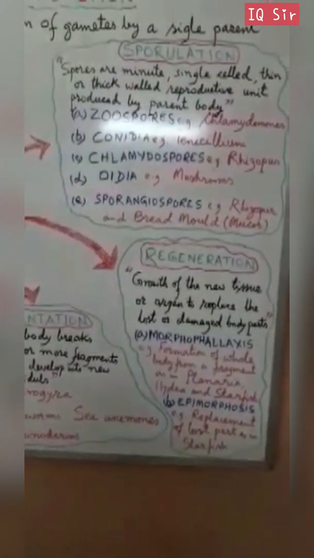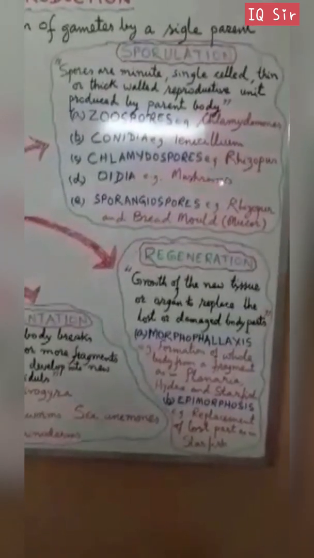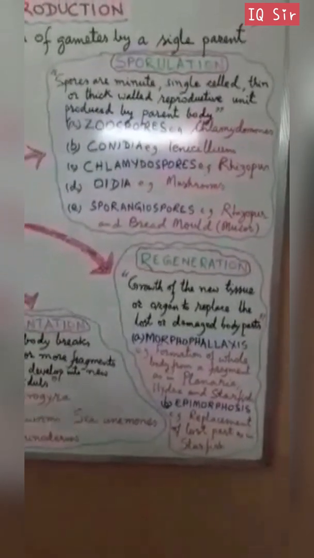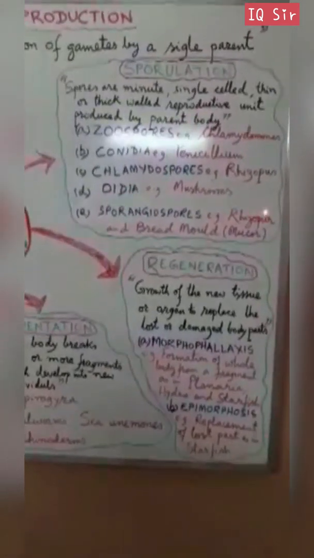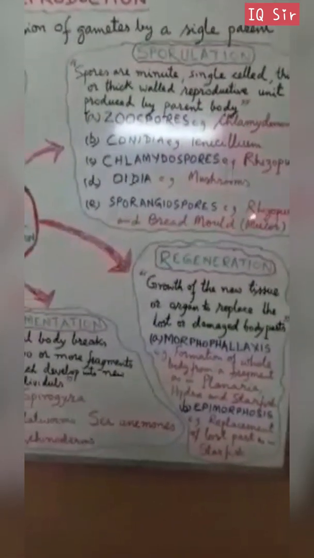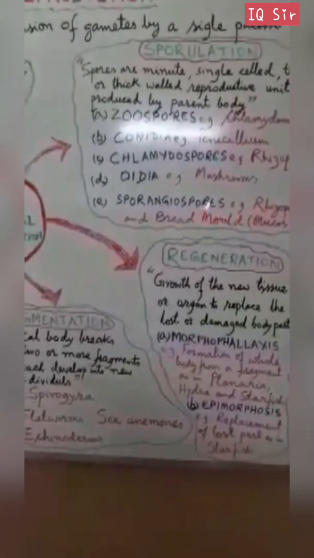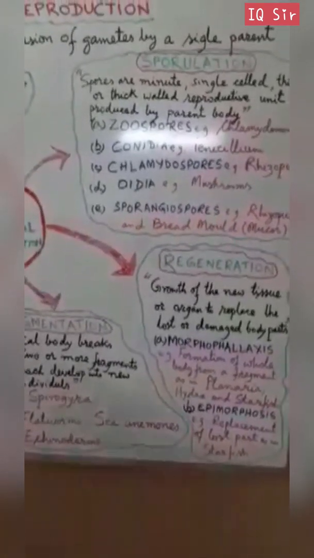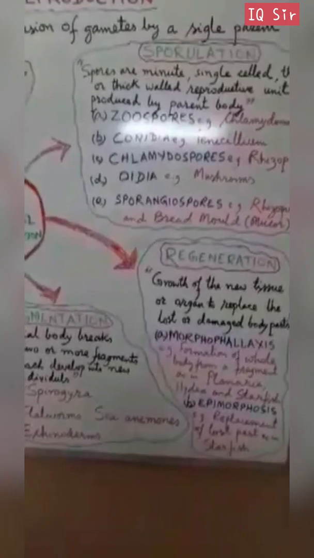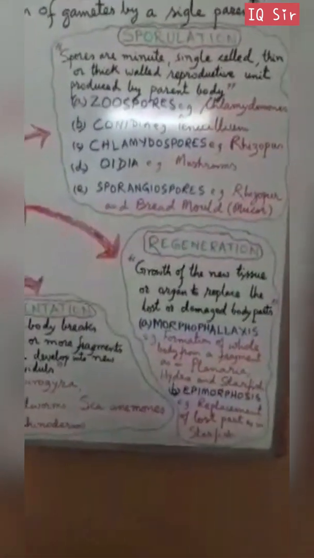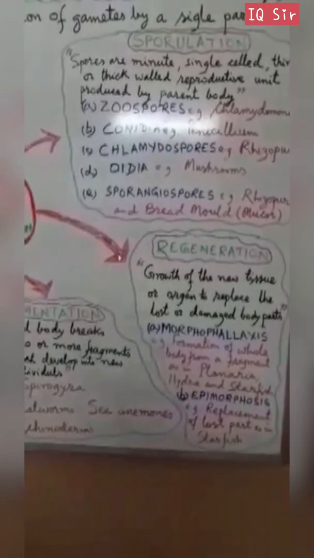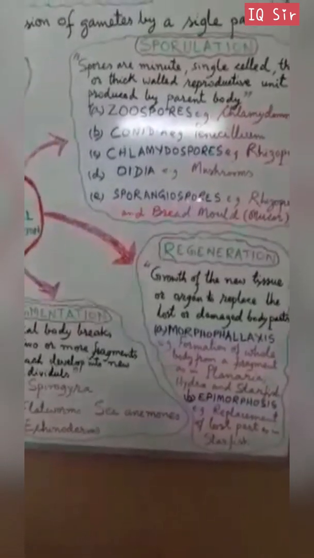Then oidia, thin walled, in the case of mushroom or Agaricus, and sporangiophore. As in the bread mold, Mucor or Rhizopus, sporangiospores are produced, where the spore arises from the sporangium, therefore it is called sporangiospore.